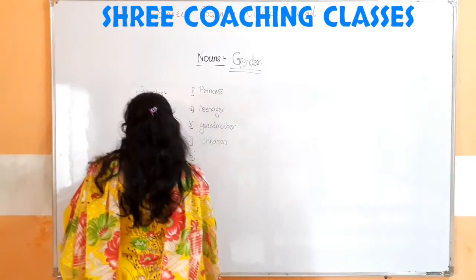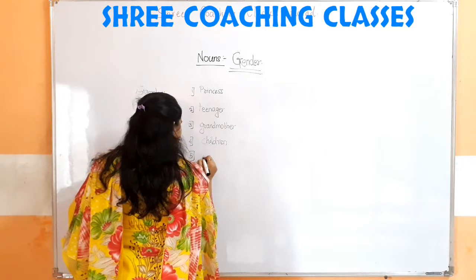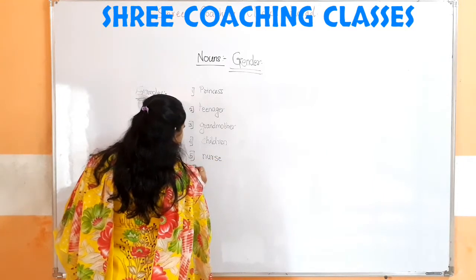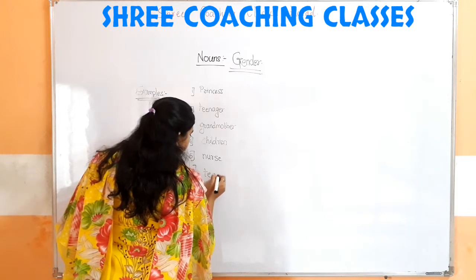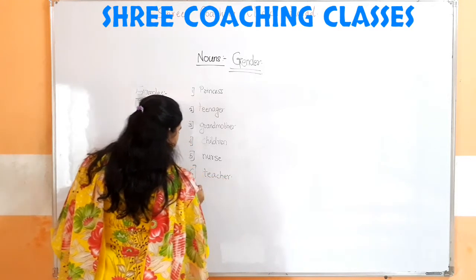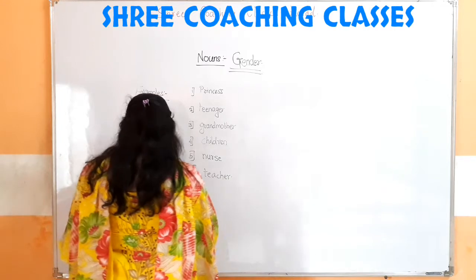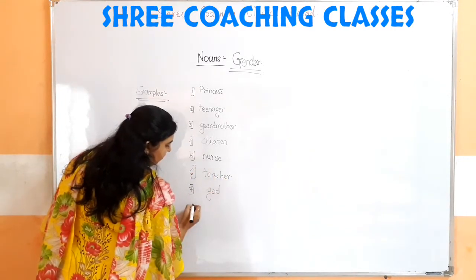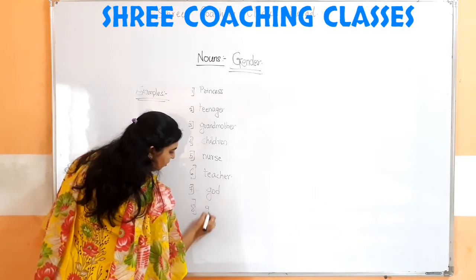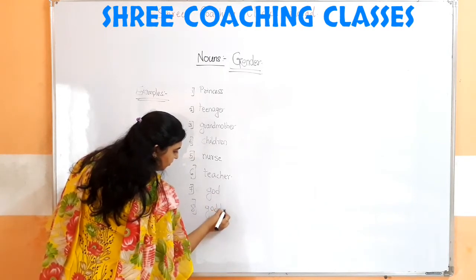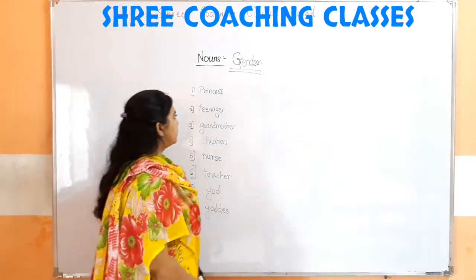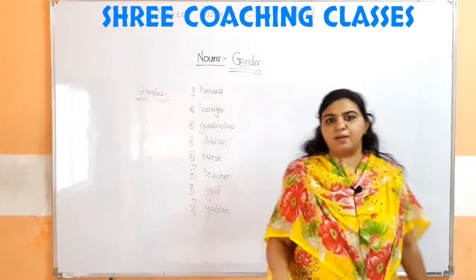Fifth, nurse. Sixth, teacher. Seventh, God. Eighth, goddess. Okay, so here are some few examples.